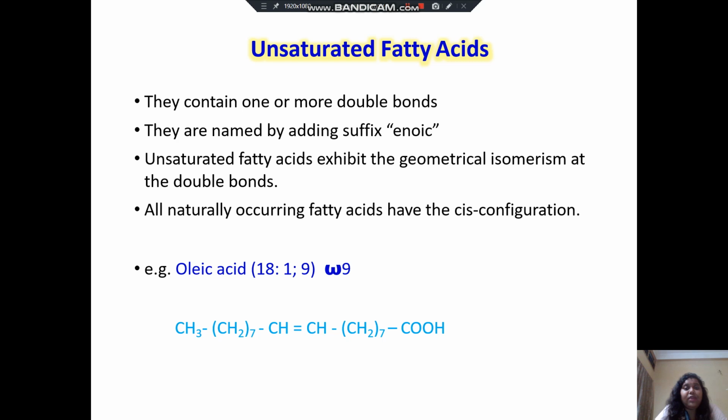In the case of unsaturated fatty acids, they contain 1 or more double bonds, and they are named by adding the suffix enoic. Unsaturated fatty acids exhibit geometrical isomerism at the double bonds. All naturally occurring fatty acids have the cis configuration. Oleic acid is 18:1, 9, that is omega 9. It means CH3, (CH2)7, CH, double bond, CH, (CH2)7, COOH.